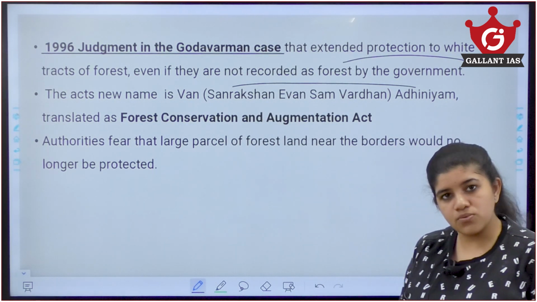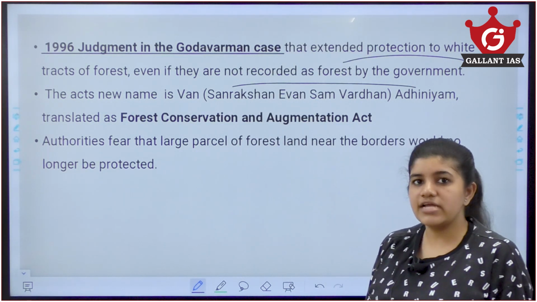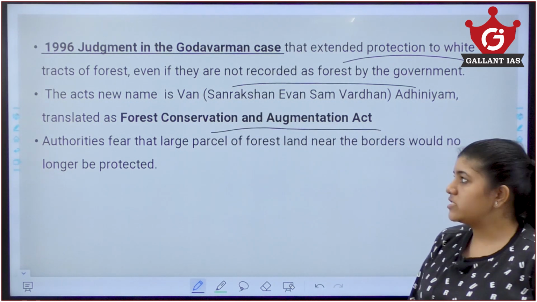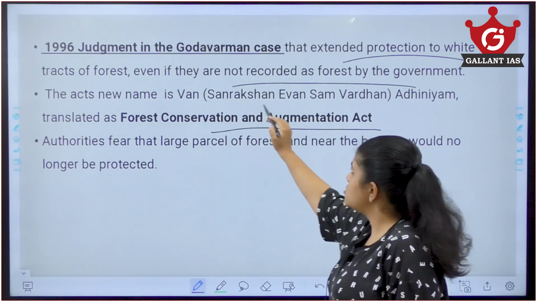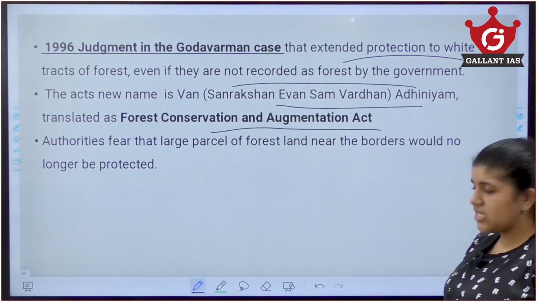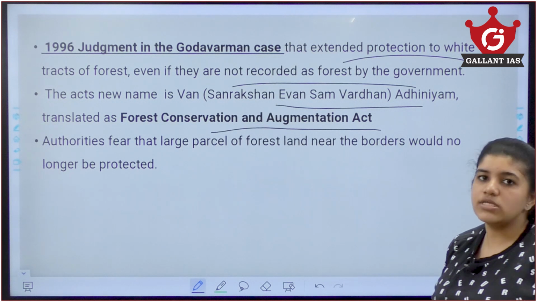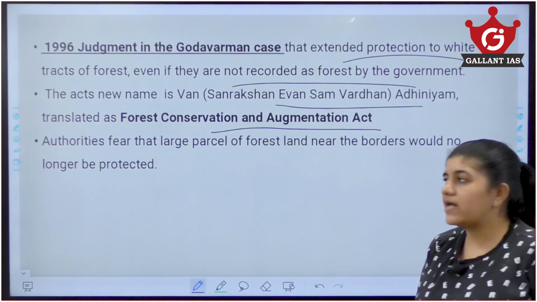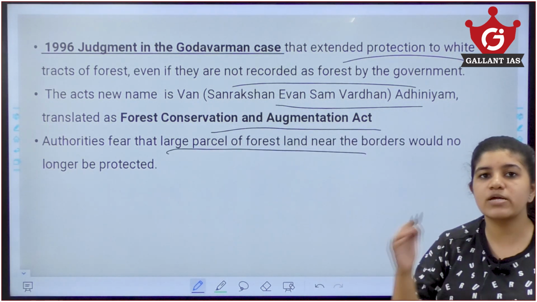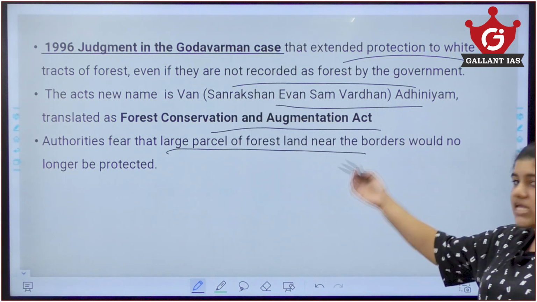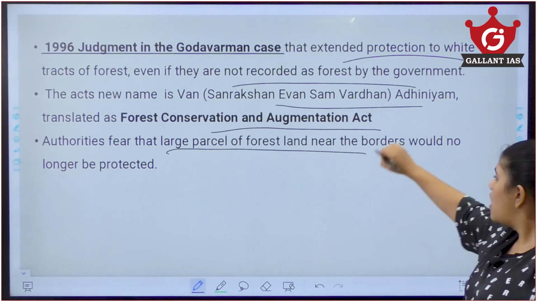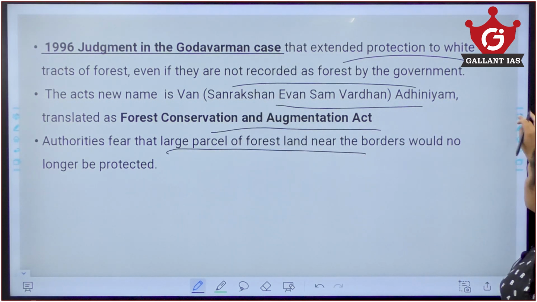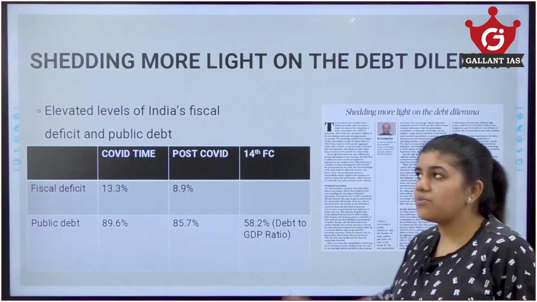Also, this act was given a new name. Apart from Forest Conservation Act, it is called the Forest Conservation and Augmentation Act. In the Hindi version, it is Van Sanrakshan Evam Samvardhan Adhiniyam, so that non-Hindi and South Indian people could understand what the act is about. Authorities also felt there was a fear that large parcels of forest land could be converted into infrastructure near the border areas, and the forests would no longer be protected. So these are the concerns and features of the Forest Conservation Amendment Bill of 2023.